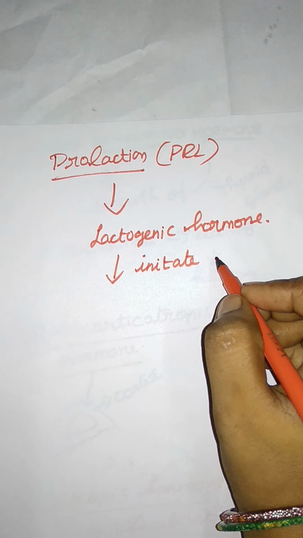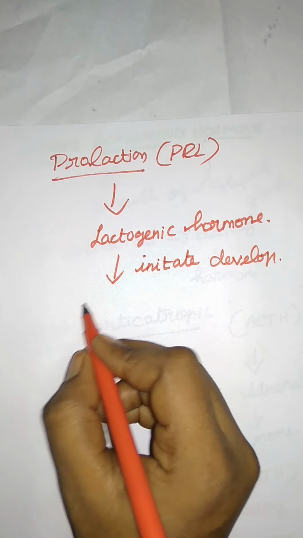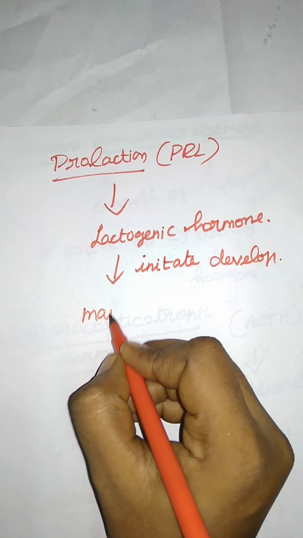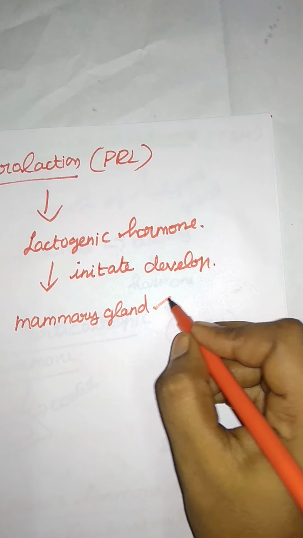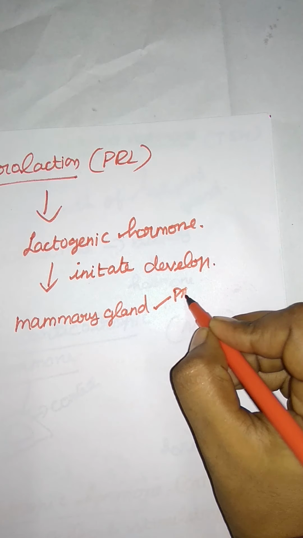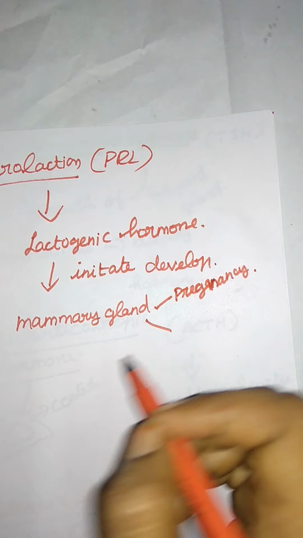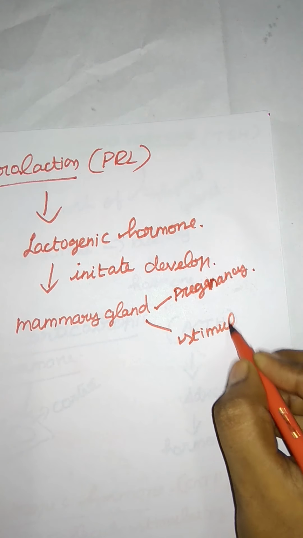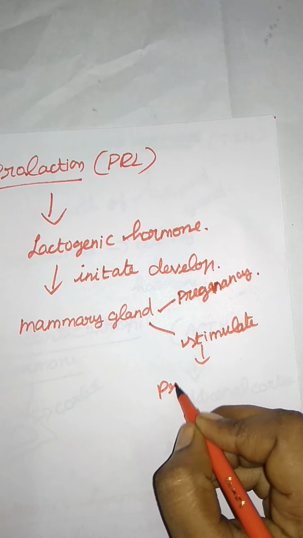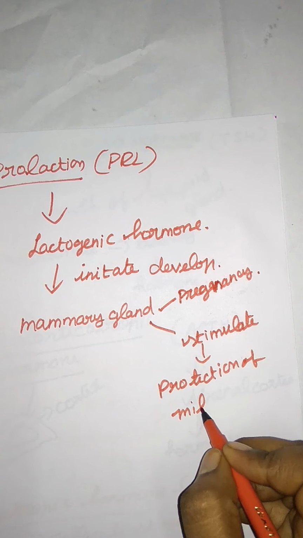It initiates the development of the mammary gland in the time of pregnancy, and stimulates the production of milk after childbirth.